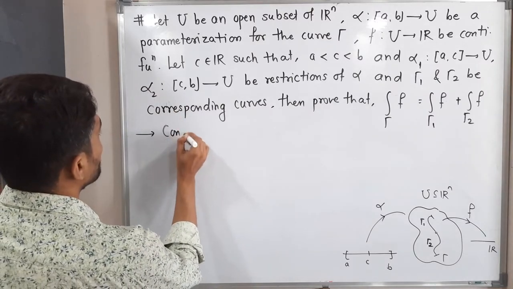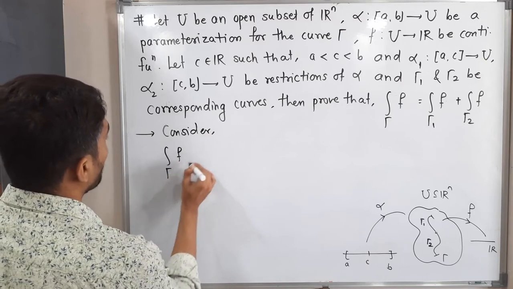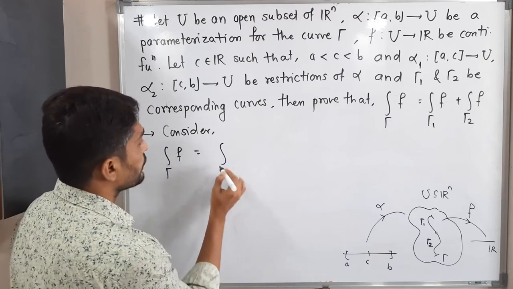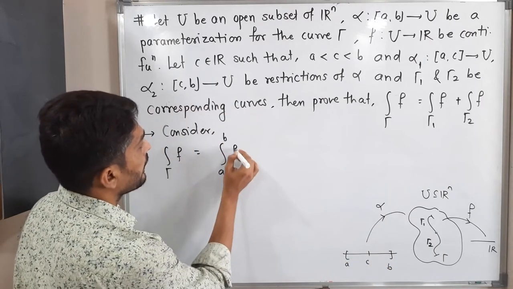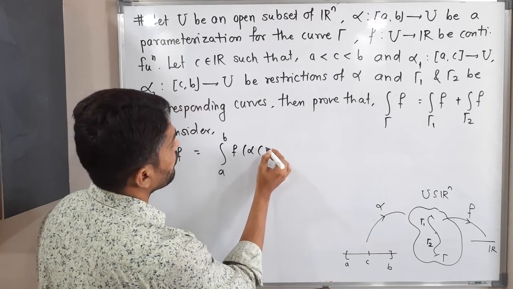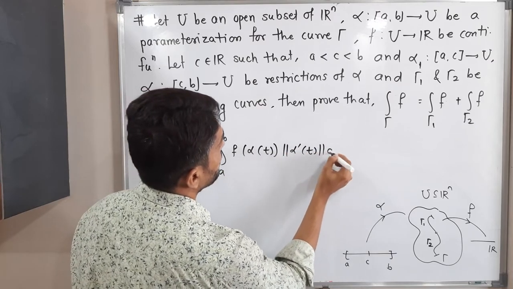Let me write here, consider the integration of f over gamma. Simply I will follow the definition. We have a closed interval AB, so the integral from A to B of f of alpha of t, norm alpha dash of t, dt.